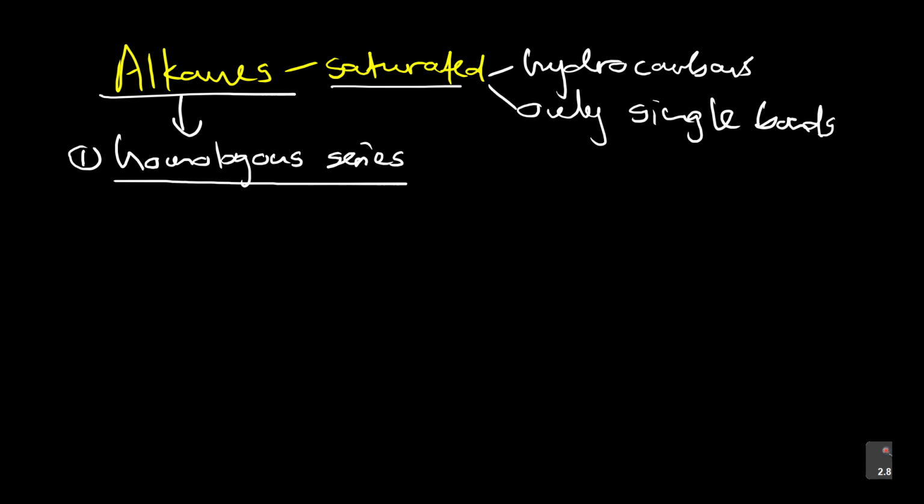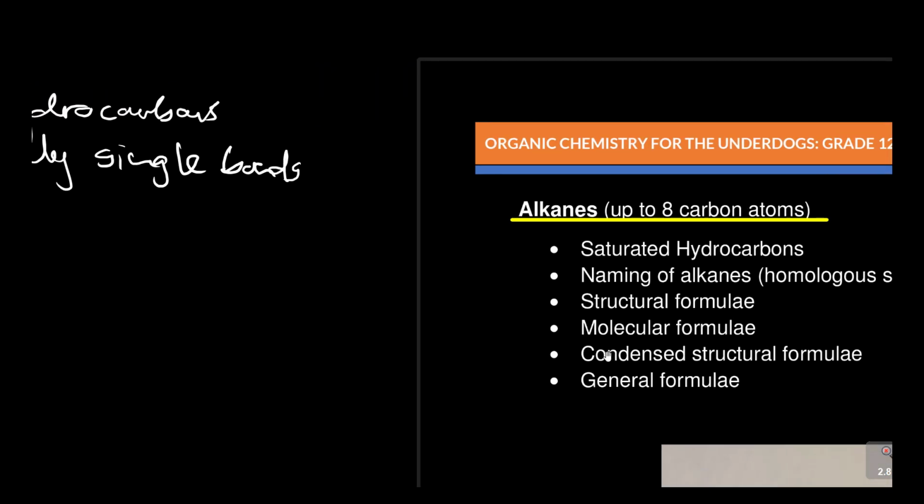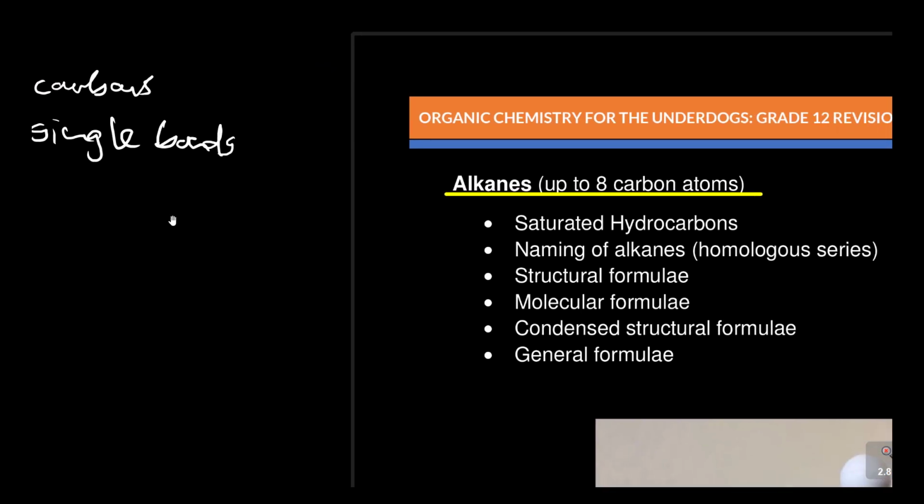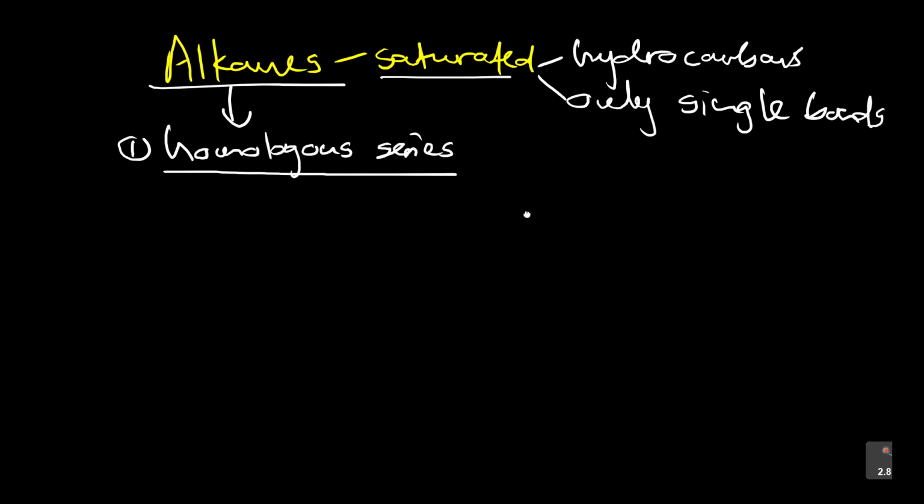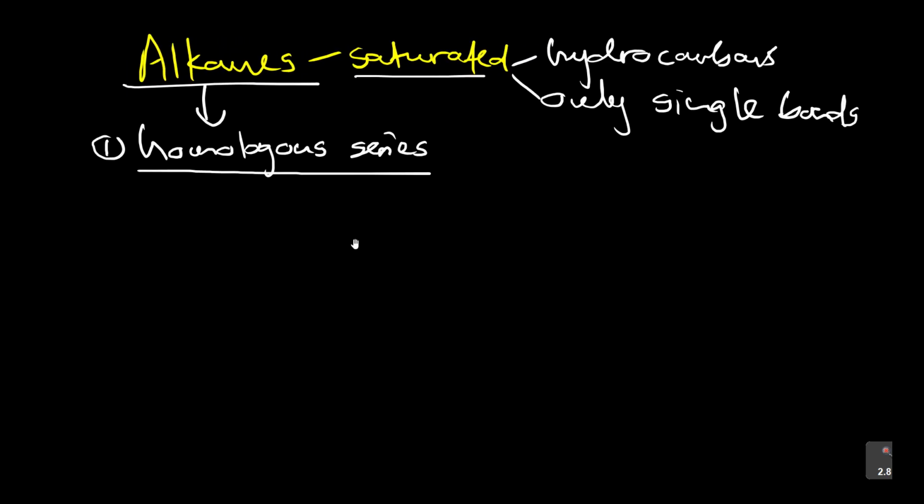As you see here, I did say naming of alkanes, the homologous series. Now guys, once you master the alkanes, you are done. Alkanes are the foundation, the bedrock or the backbone of all the naming that you are going to come up with. So you master this, you are done. Up to how many carbons?